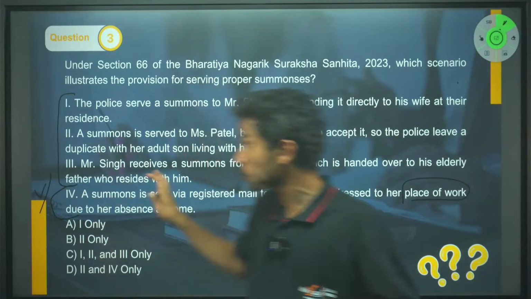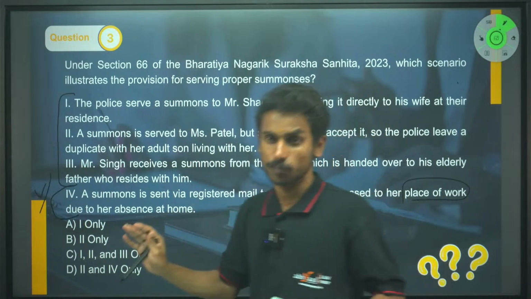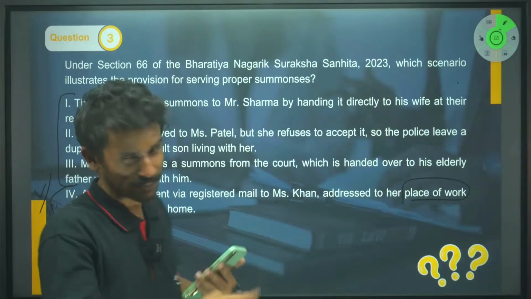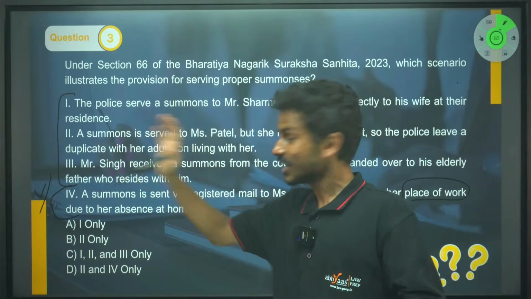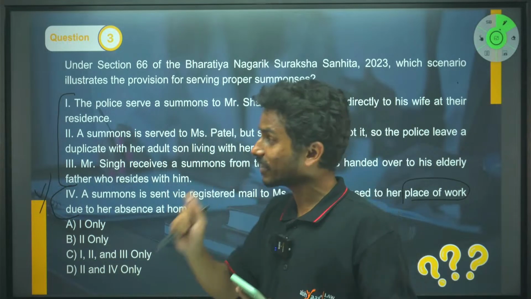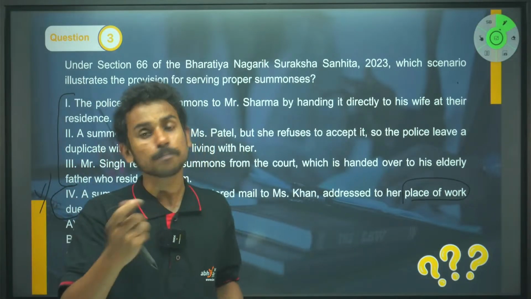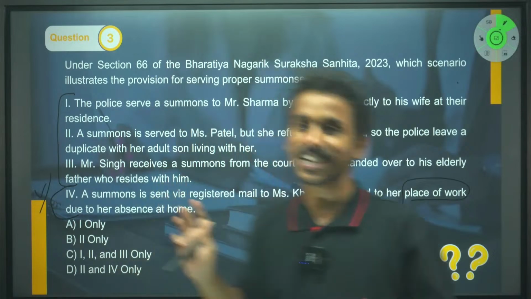So I cannot assure you which concept will come, but there are high chances, because this is a very important move from the government, that they have changed the criminal laws. Criminal laws, they're very old. If you look at the IPC, IPC was made in 1860. So this change in law is definitely very critical in terms of what it has done. If something is important, something stays in news, as I have been telling you, there's a high chance that it may come.